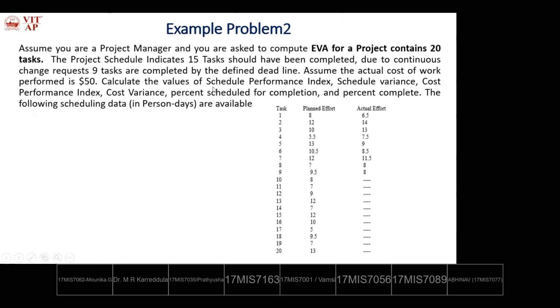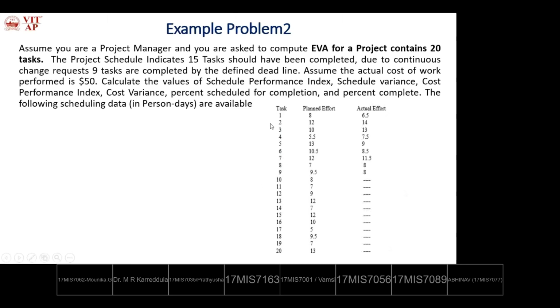Calculate the values of schedule performance index, schedule variance, cost performance index, cost variance, percent schedule for completion, and percent complete using the following data. So actually 20 tasks are scheduled, and they have the planned, scheduled effort and the actual effort spent on the tasks.